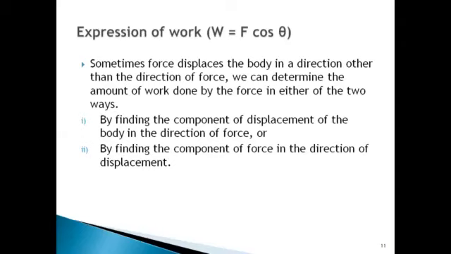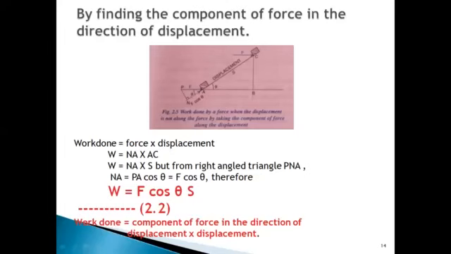So in this case, how to find the work done by the force? We can find the work done by the force in two ways. That is, either we can find the component of displacement in the direction of force, or the component of force in the direction of displacement.